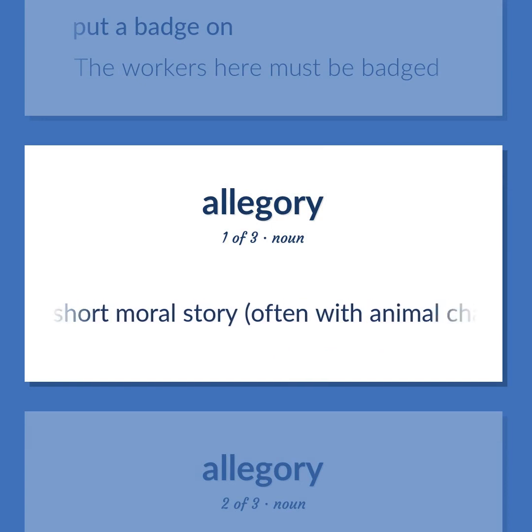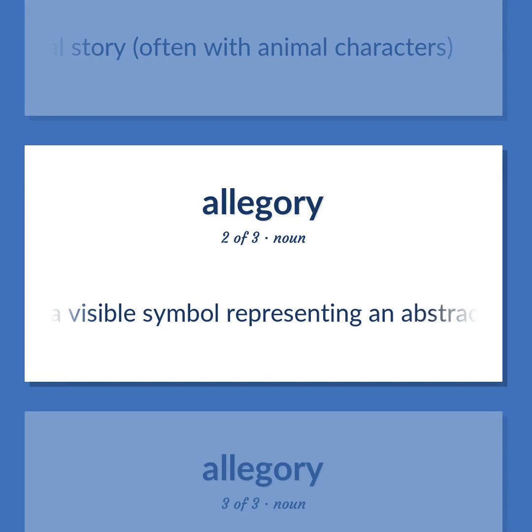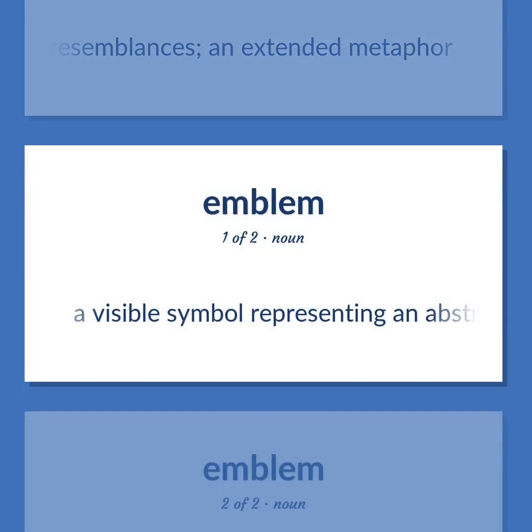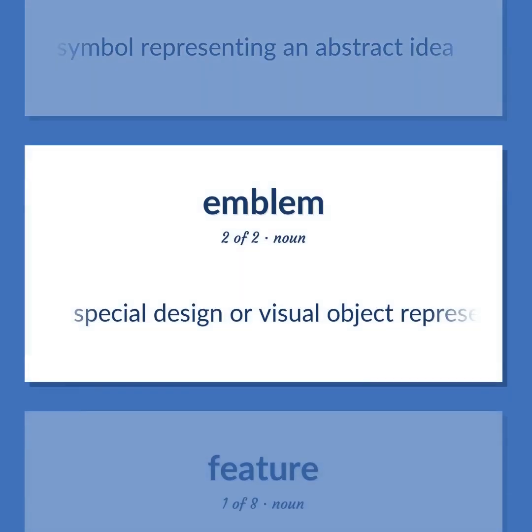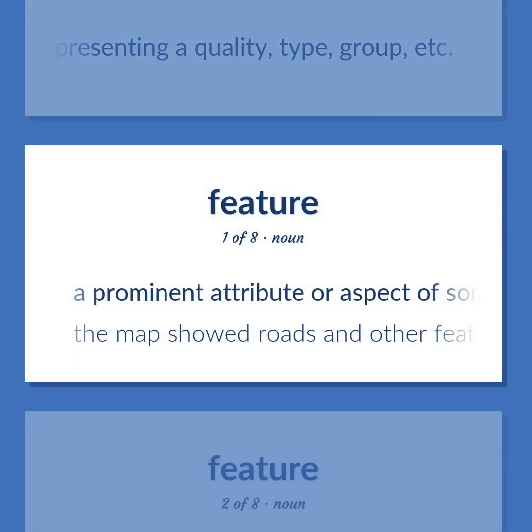Allegory: A short moral story, often with animal characters. A visible symbol representing an abstract idea. An expressive style that uses fictional characters and events to describe some subject by suggestive resemblances, an extended metaphor. A visible symbol representing an abstract idea. Special design or visual object representing a quality, type, group, etc. Feature: A prominent attribute or aspect of something. The map showed roads and other features.